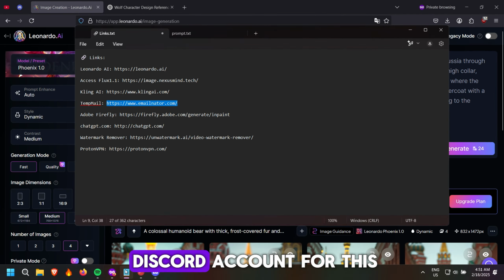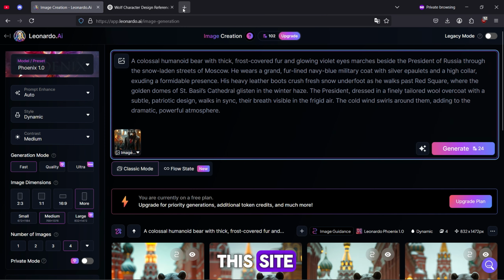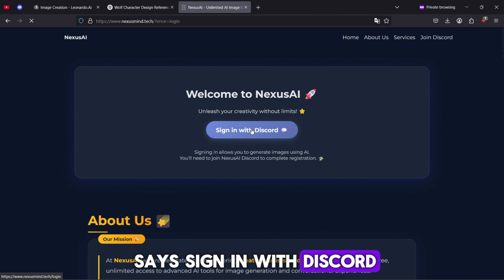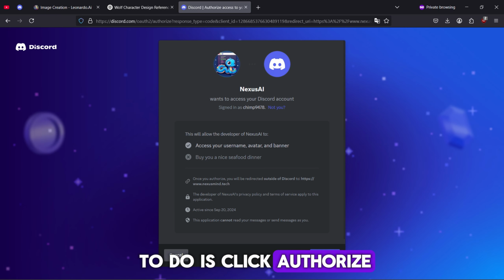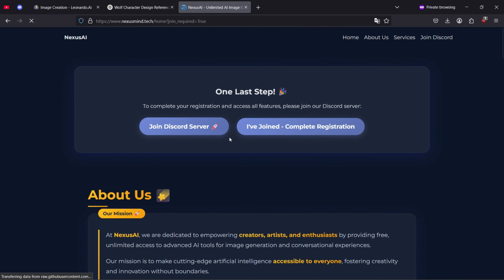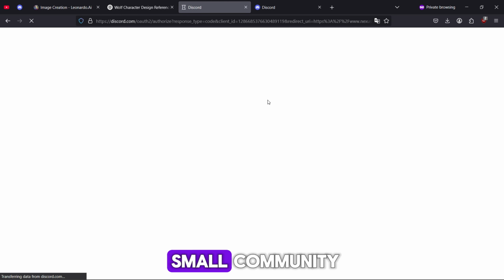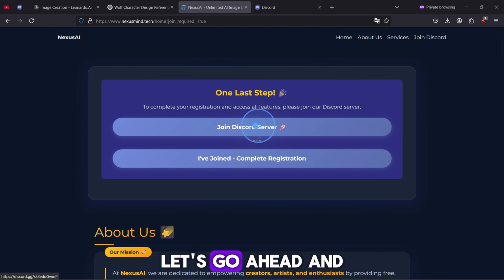First, you'll need a Discord account for this, so make sure you have one. Now simply go to this site, link in the description, and click where it says Sign in with Discord. You'll be taken to a new window where all you have to do is click Authorize. You'd simply need to join their Discord server. The site we're using is managed by a small community, so joining their server is necessary in order to use their site. Let's go ahead and do that.